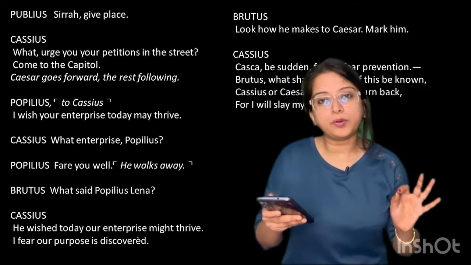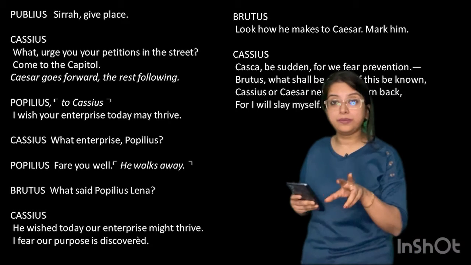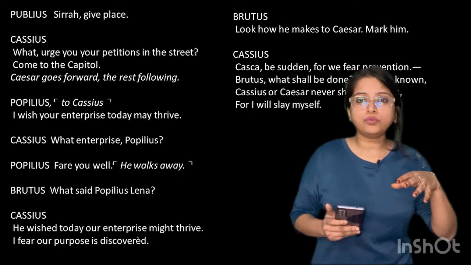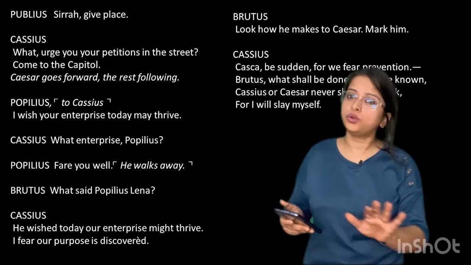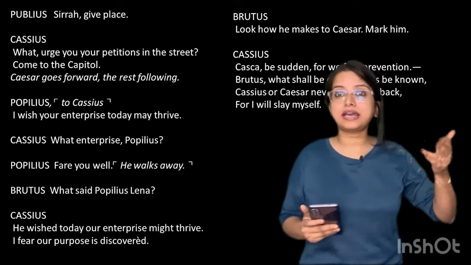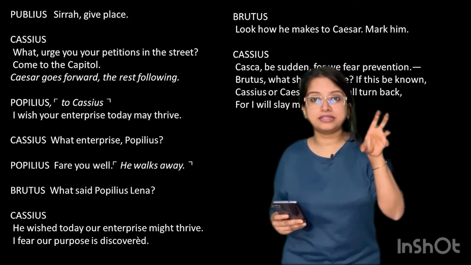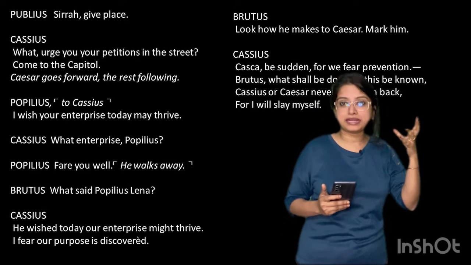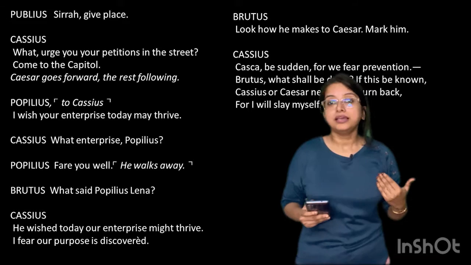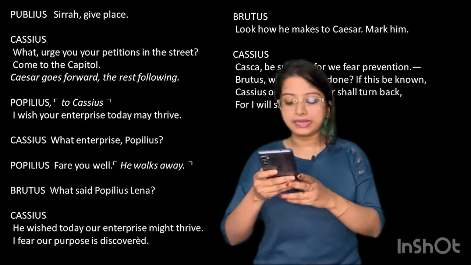Populus. Now, Populus is telling this to Cassius. I wish your enterprise today may thrive. Now, very important line. It can come as a reference to context. In what context did Populus say this? We do not know. Populus just wished Cassius, but because Cassius had a deep plan, there is something brewing. His murder plan is brewing behind his head, okay. So he's very afraid that, has Populus got to know what we are planning?